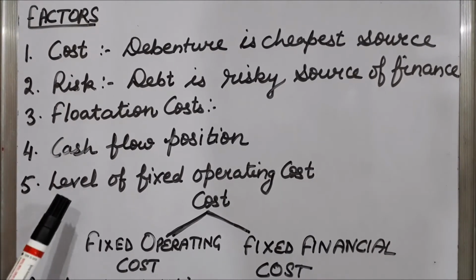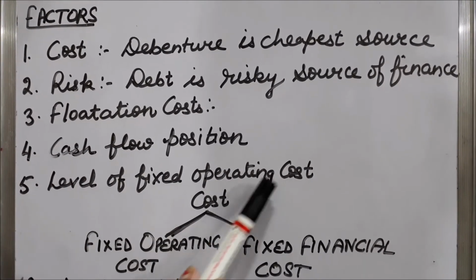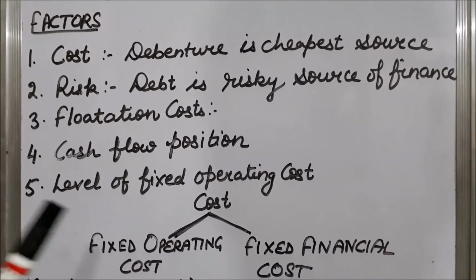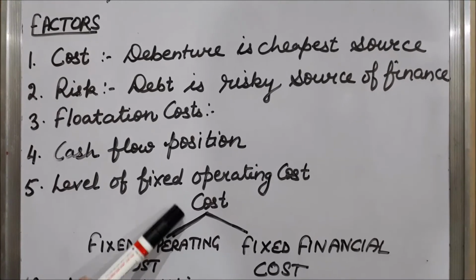Next is level of fixed operating cost. Now students, before explaining this point, I will tell you cost can be of two type.